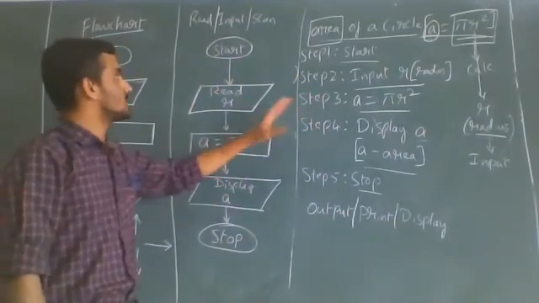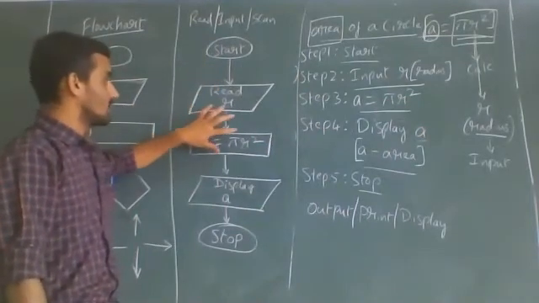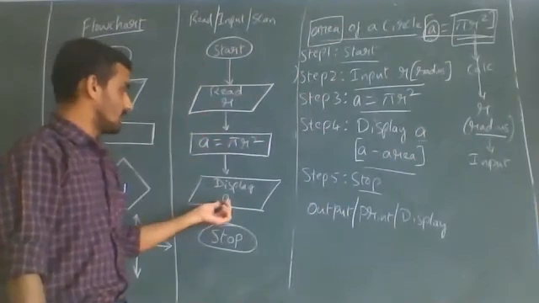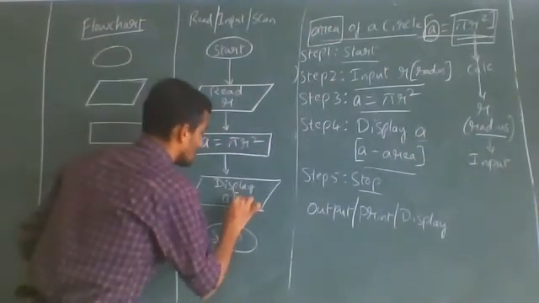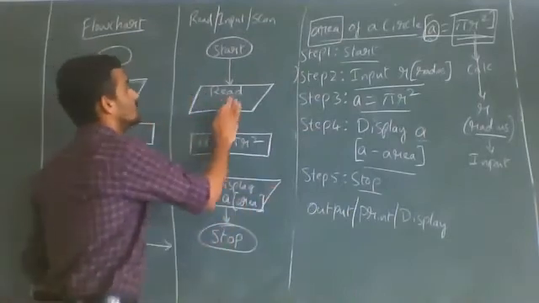According to this example, start, read R, which is nothing but radius, A equal to pi r square, this is the calculation. Once we calculate, we have to display A, which is nothing but the area. So in bracket you can write area. Okay. And always you do this one.